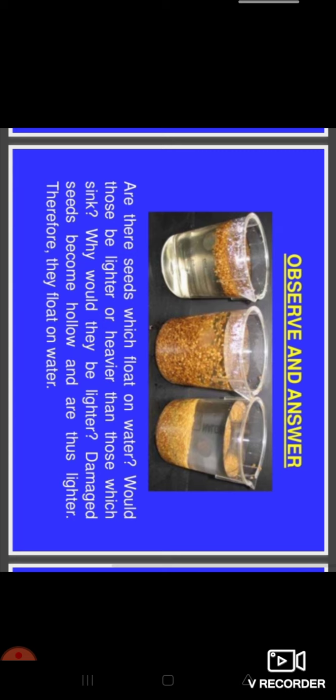You have to take some seeds, keep them in the water, and wait for some time. Seeds which are lighter in weight will float on the water, and seeds which are healthy will settle at the bottom. Lighter means just because of some insect, the upper portion of the seed remains as it is, but the inner part becomes hollow, meaning there is nothing inside, so it becomes lighter and floats on the water.